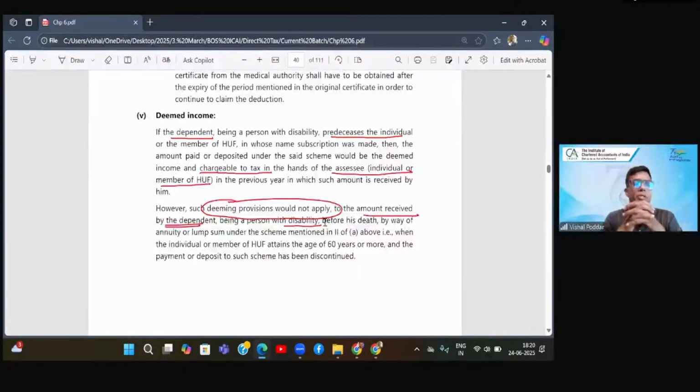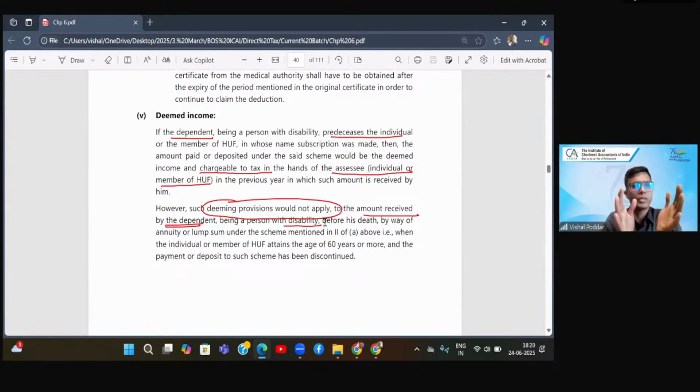Second, the policy is so designed that I will also have to pay premium up to my attaining the age of 60. Understand this. Because after 60, I will become a senior and I may not be in a position to make payment, because that is the end of my earning age. So the policy is so designed that if I attain the age of 60 and nothing has happened to me, then also the dependent disabled person gets the lump sum amount under the scheme. And in that case also it remains exempt.